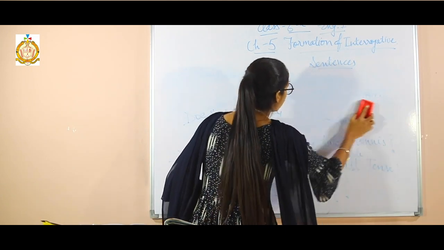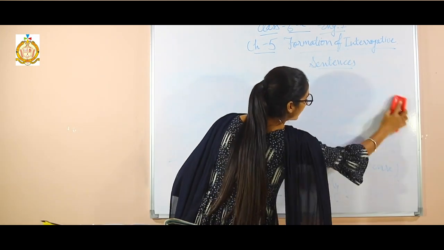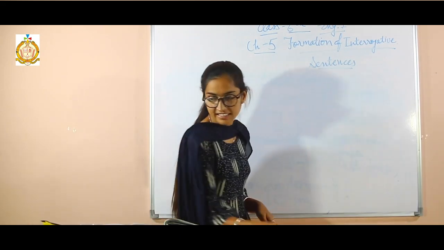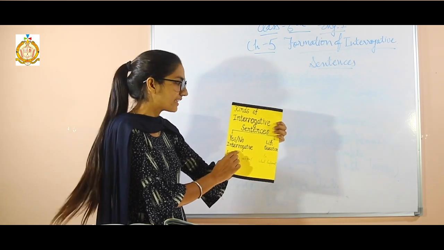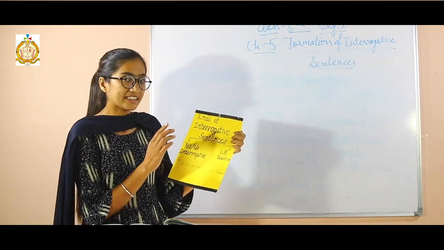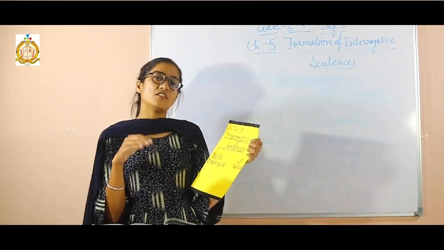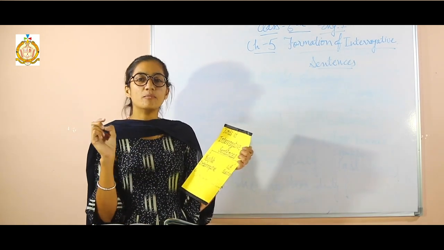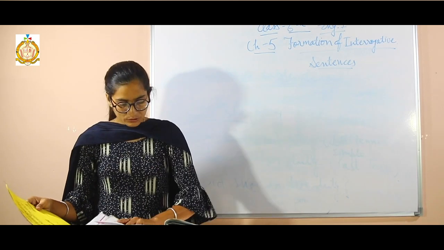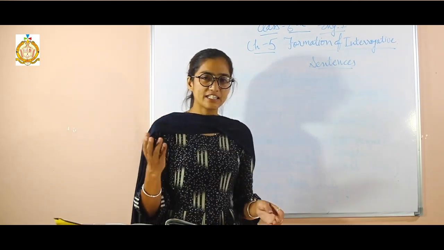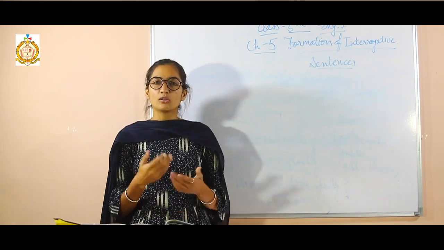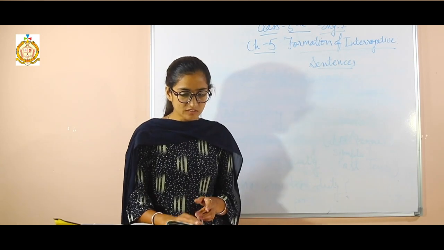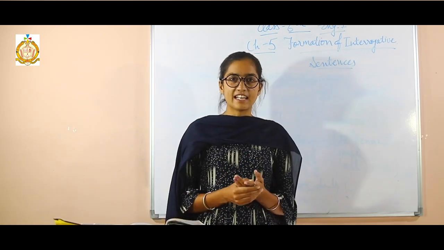So now, how many types of interrogative sentences are there? There are two types of interrogative sentences. First is yes or no interrogative. Second is WH questions. In yes or no, we simply ask a question whose answer will be yes or no. But in WH questions, there will be more explanation. Like, is this your pen? Here the answer will be only yes or no. Yes, it is my pen, or no, it is not my pen. Did you receive my message? This is all yes or no.